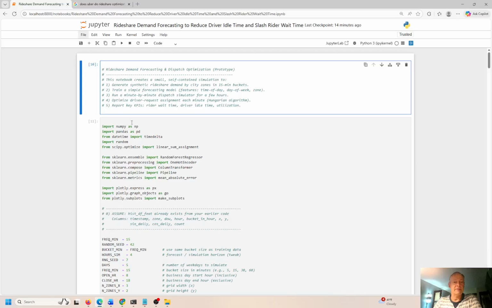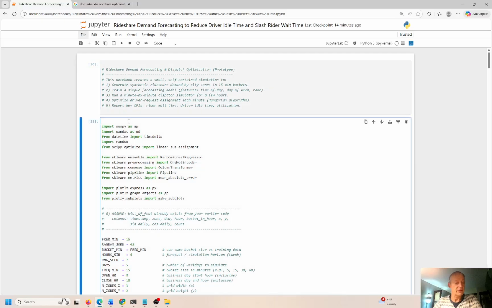So let's take an example. Let's take a look and see from this example that I created how they probably do this. Now, again, I don't work for Uber. I certainly don't have their data. I'm not sharing anything that's confidential or classified information here.